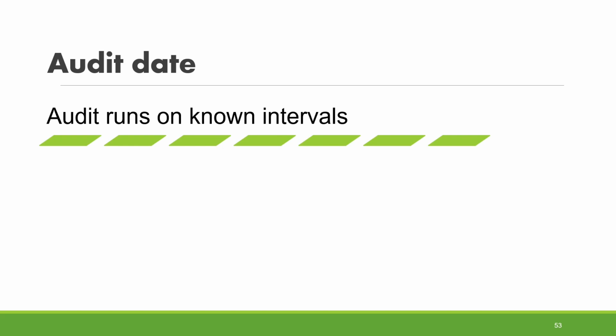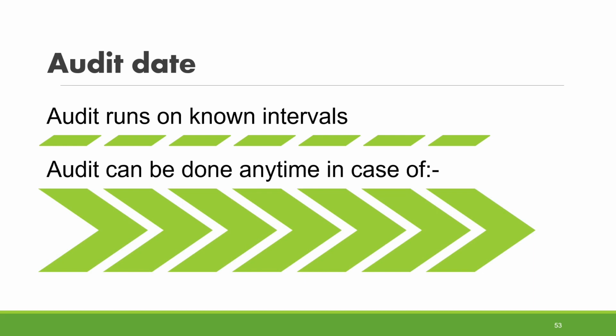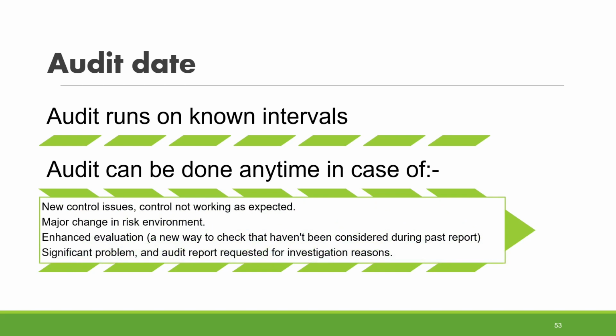When should we perform the audit? Usually, audit is running on known intervals, like we are performing audit every year, every 6 months, whatever. But in some situations, we might need to perform an audit engagement outside the normal recurring times. Like when we have a new control or we have a problem in one of the controls, in that case, management might request a forensic audit that can identify what the problem is or why the control is not working properly.